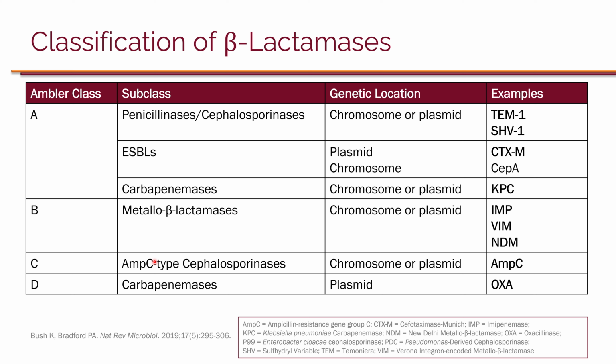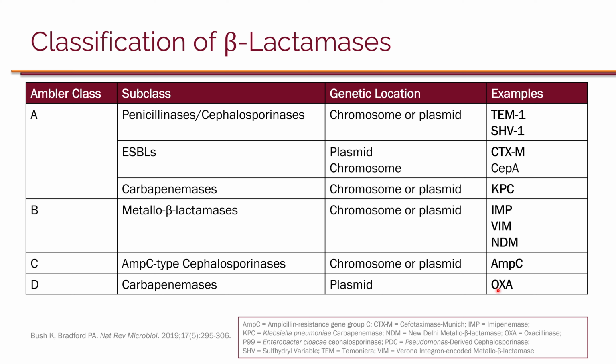Class C, which is essentially AmpC for the most part, and there are other enzymes in this class, but the most clinically relevant is AmpC, and these essentially break down cephalosporins, but they can also break down penicillins. And these AmpCs, they are stable to cefepime, so it cannot break down cefepime, but also they are stable to carbapenems, so they cannot break down any carbapenems, including imipenem, meropenem, doripenem, and ertapenem.